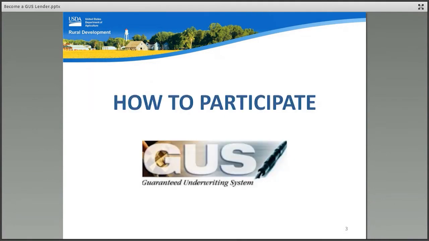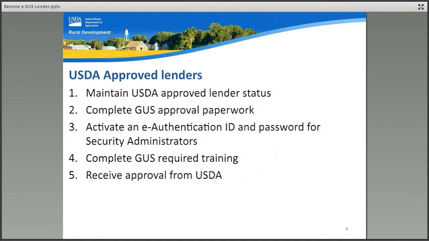Let's look at the two ways to participate in the USDA Guaranteed Loan Program through the use of the Guaranteed Underwriting System, or GUS. Current approved USDA lenders may become eligible to utilize GUS by following these steps. First, the approved lender must maintain their USDA approved lender status with the agency. Second, the lender must complete the required GUS approval paperwork.